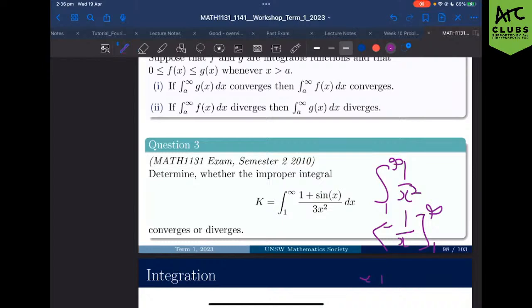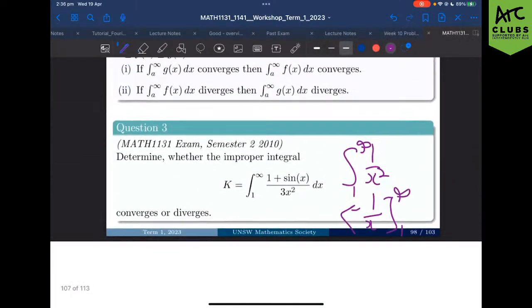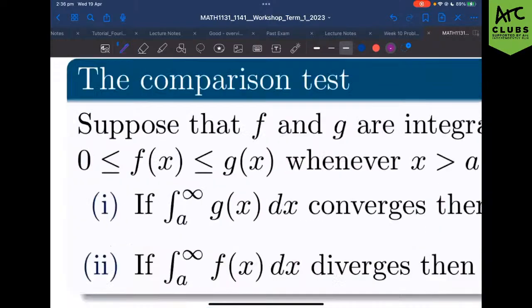Cool. Luckily, there are some fairly nice tricks that we can use to help us figure out whether or not something is going to converge or is going to diverge. And honestly, you probably went through tons of them in the lectures. There's honestly two that I would say are the ones that will save your life most of the time. And the first one, I don't know if I wrote them up here. Yes, I did. The comparison test.